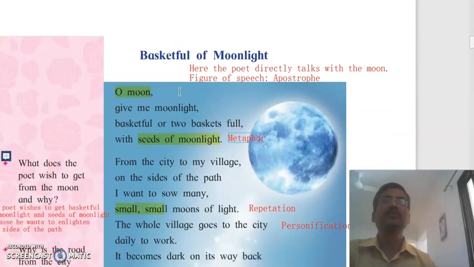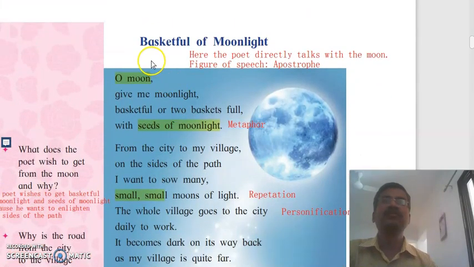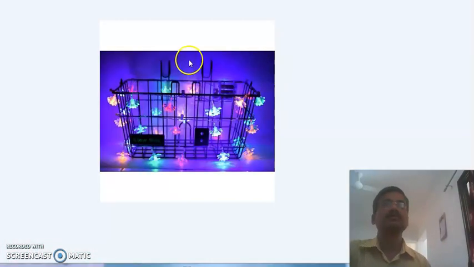Now let us see the poem. You see the title of this poem, Basket Full of Moonlight. It is really strange, basket full of moonlight. See, this is the basket and it is full of lights. Strange.